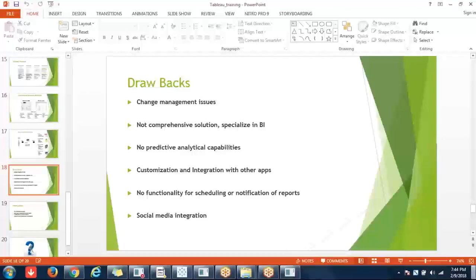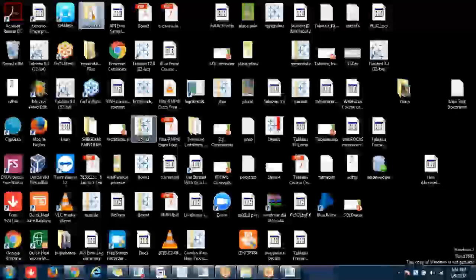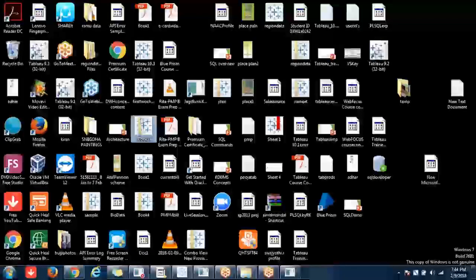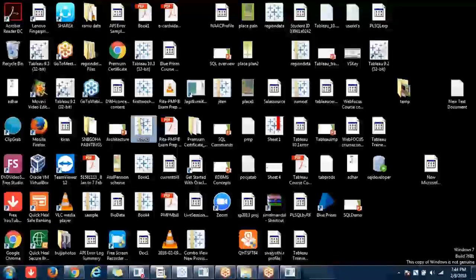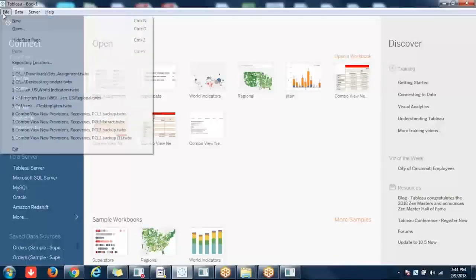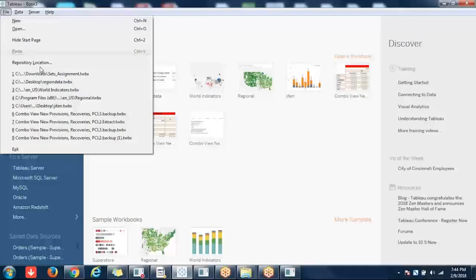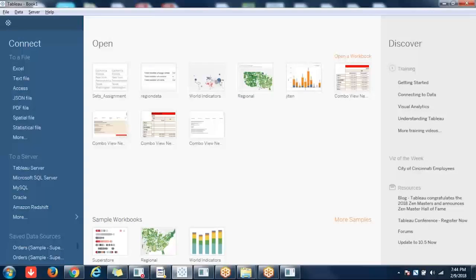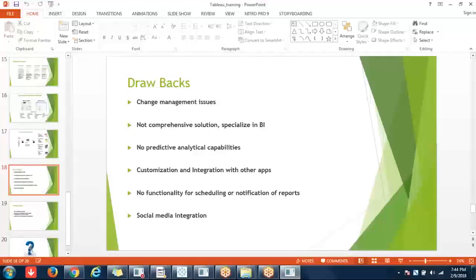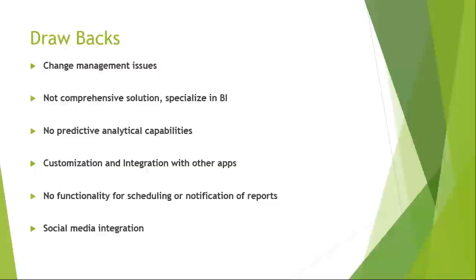For example, I saved this dashboard and I wanted to save it in a different version. That means I want to make some changes to it and save it. Very simple. If you just go here and choose Save As, it will let you give a different name. That's all. So you don't need to write or think too much, and you don't need to do anything advanced.